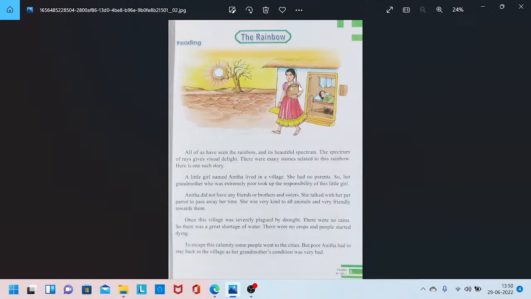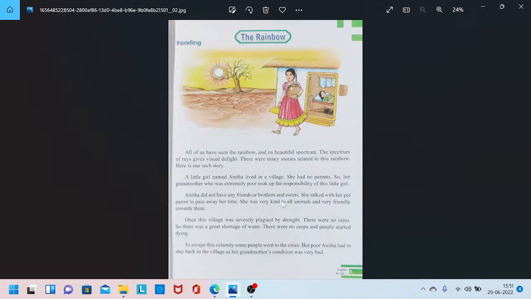The grandmother is really very poor, but still she took the responsibility of Anita. Responsibility in the sense of taking care of Anita, because she doesn't have parents. Anita did not have any friends or brothers and sisters. She is a lone child, and she doesn't even have a brother or a sister.